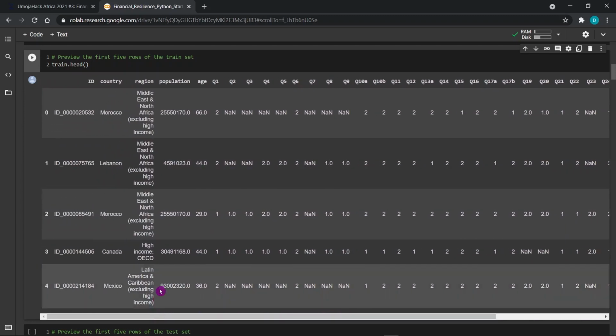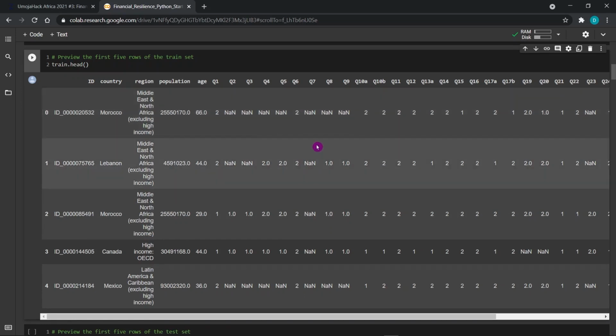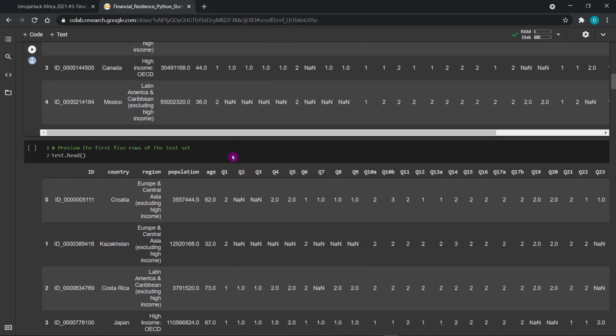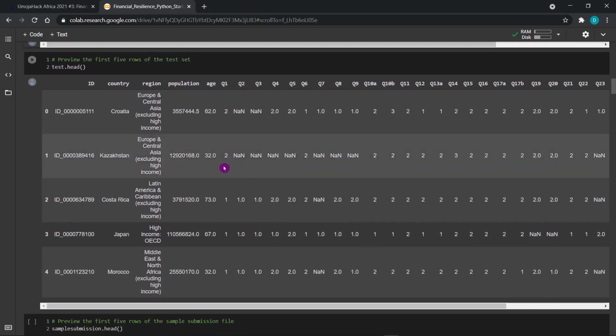So by just looking at this data, we can see that it has categorical variables that we need to change into numerical before we train our model. We can also see that there are missing values, so we have to do something about that. We can also go ahead and check the test dataset.